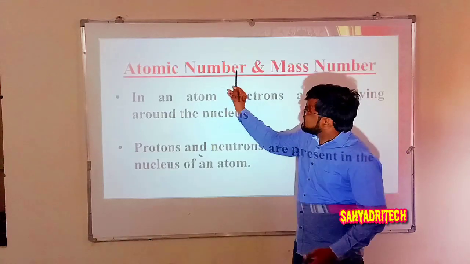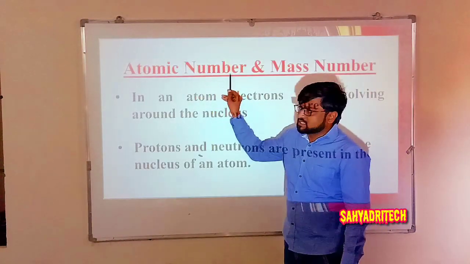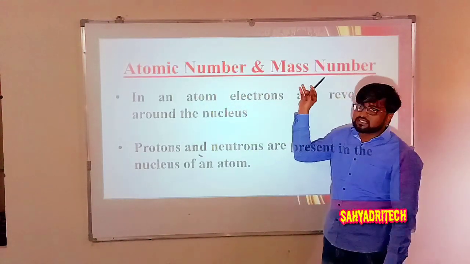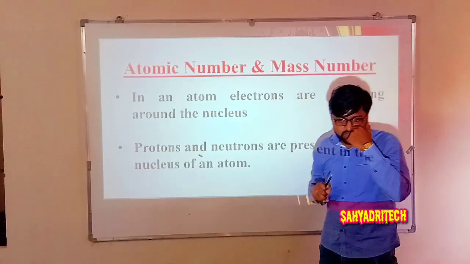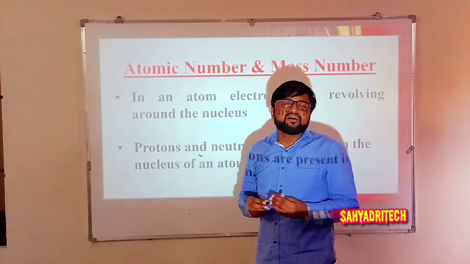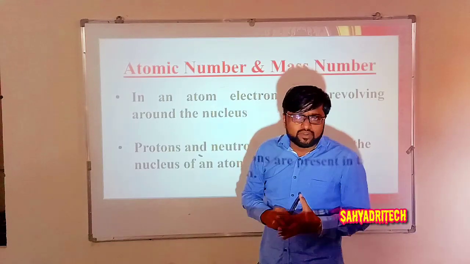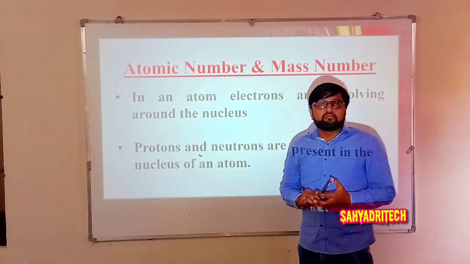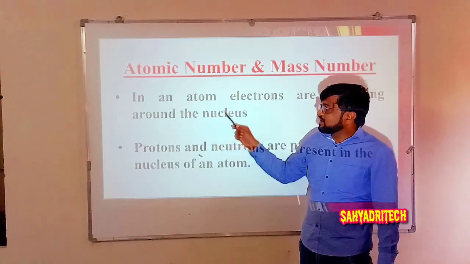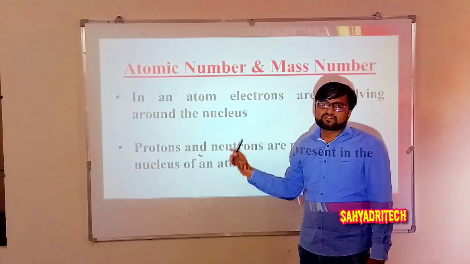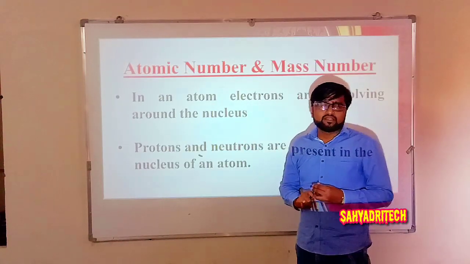Well, if I consider atomic number and mass number, what is it? It indicates numbers, atomic number, mass number. Number, in the sense, we are going to think of quantity. We are going to talk about how many protons and neutrons as well as electrons there are.